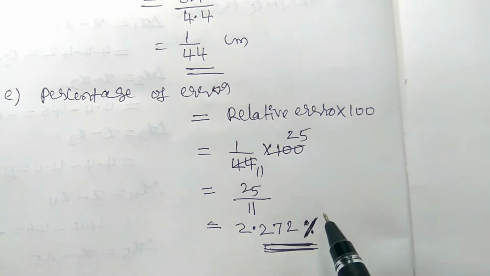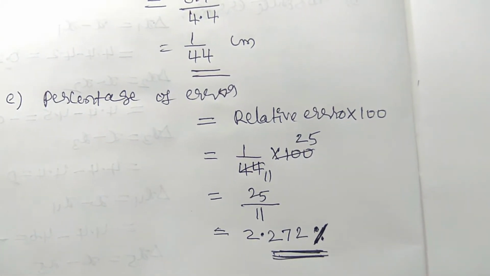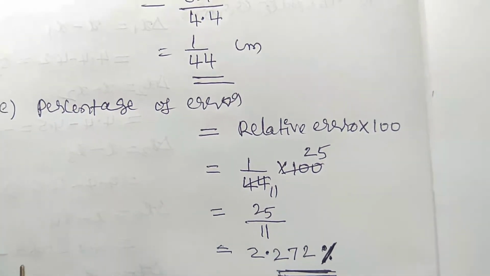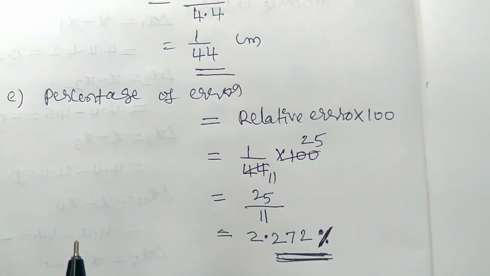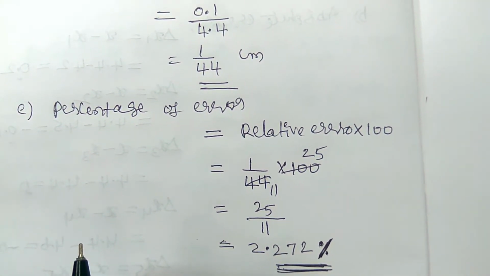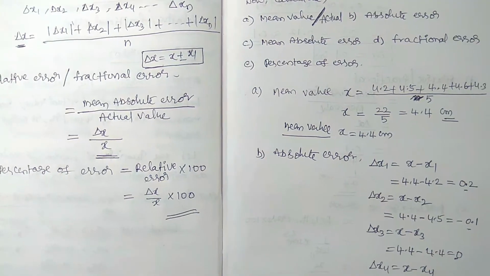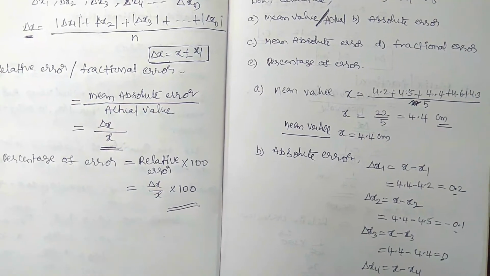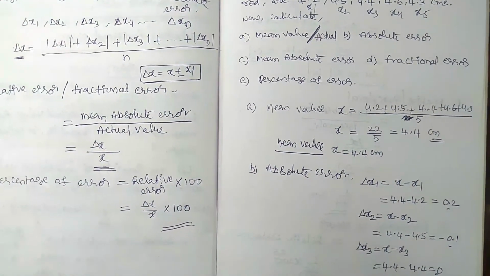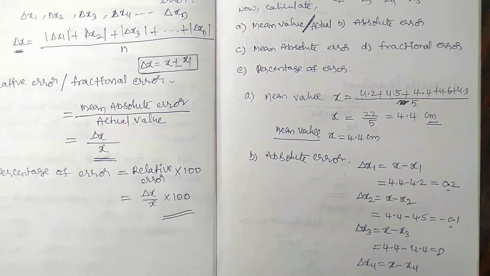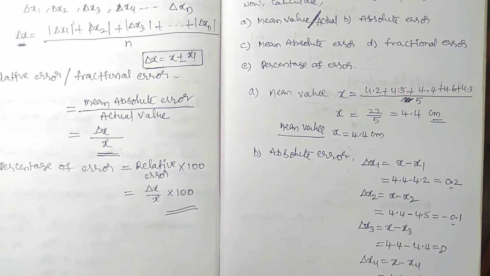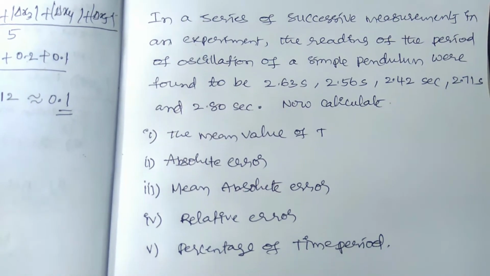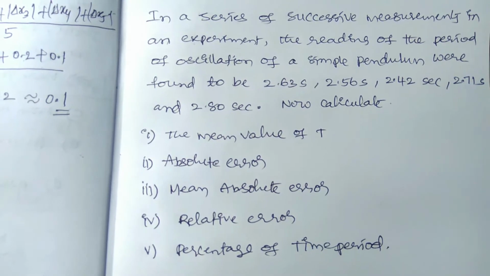So here these are the measured values: the mean value, absolute error, mean absolute error, relative error, percentage error. Okay, so this is the method to find all types of errors. First you need to know the basic rules of the errors, then you can easily identify them in the numericals. So this is one example of finding any of the errors. Now let us see another example. You have to solve it.